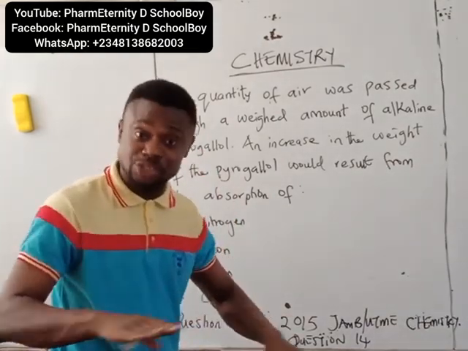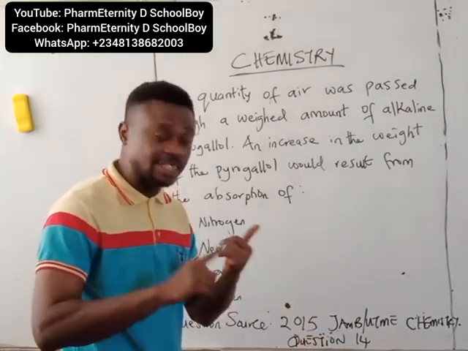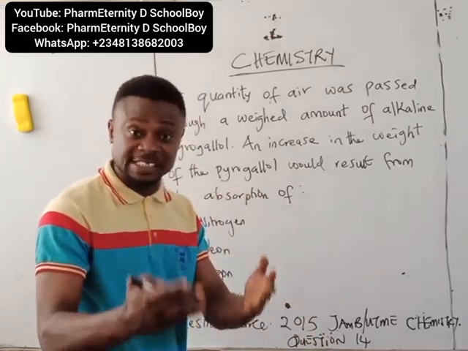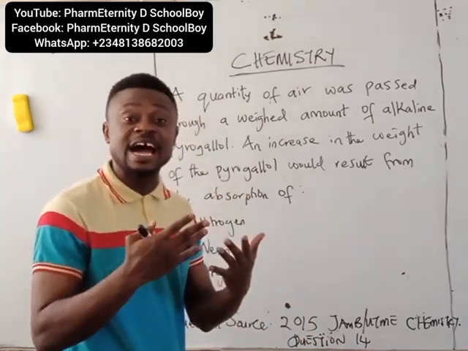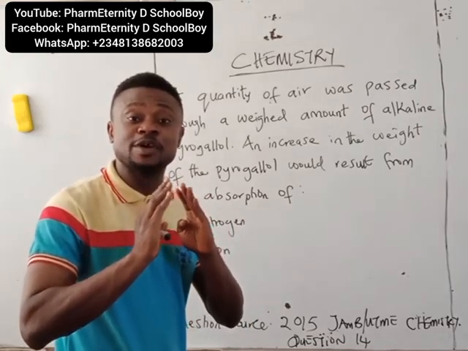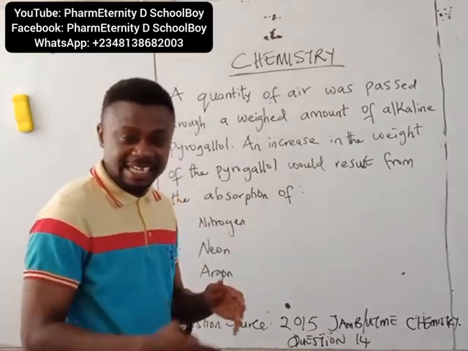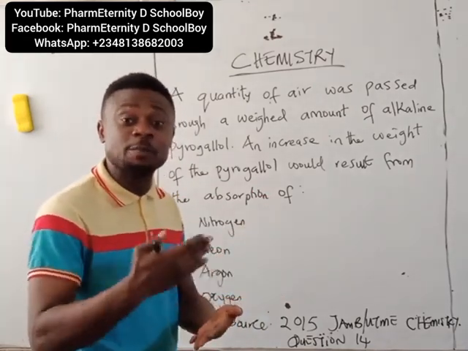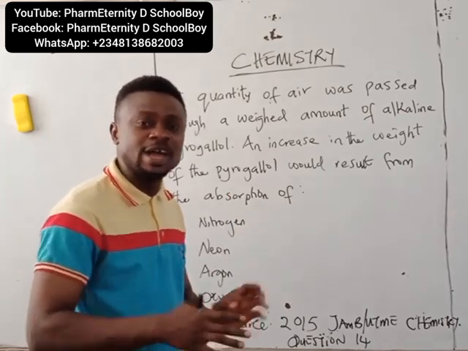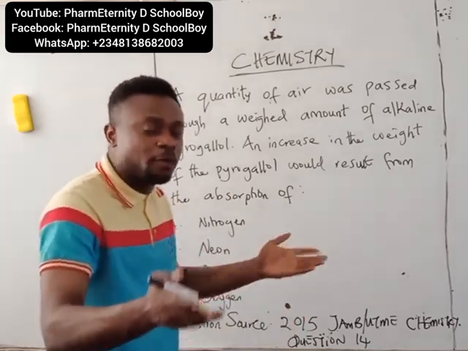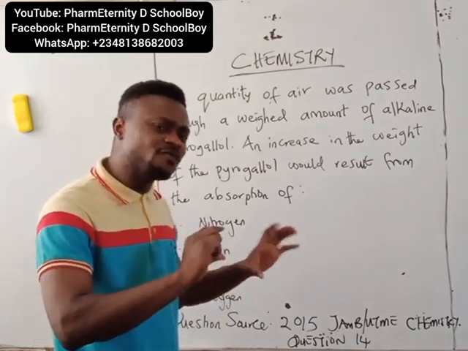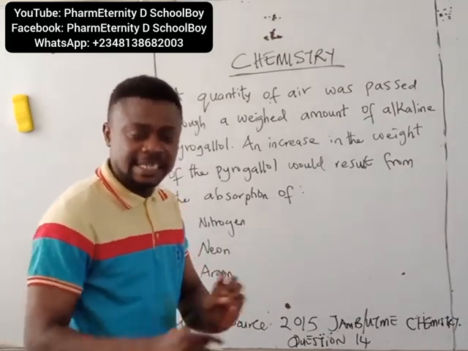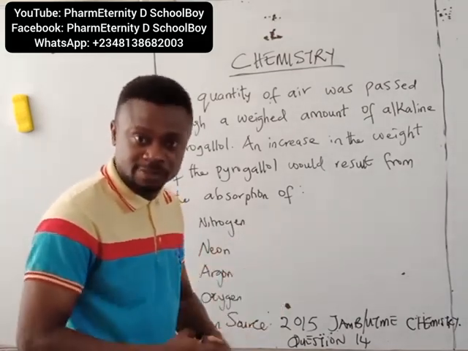Basically, air is a mixture of different components. We have nitrogen being about 78%. We have oxygen about 21%. We have noble gases about 1%. We have carbon dioxide about 0.03%, and water vapor is variable. There's no fixed percentage. We have dust and other substances, which is also variable.